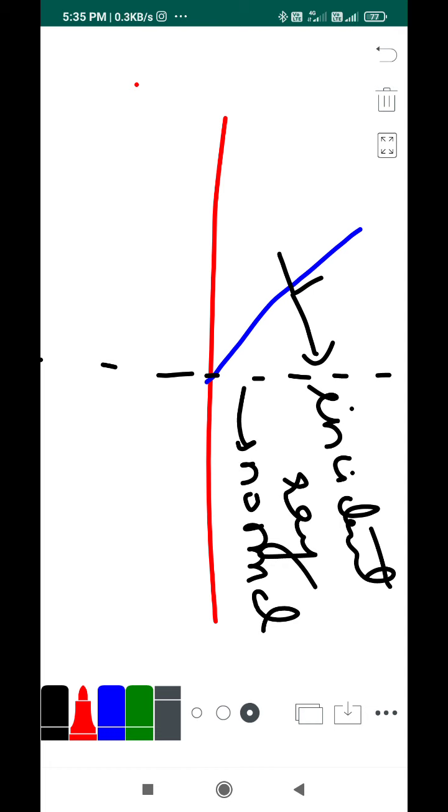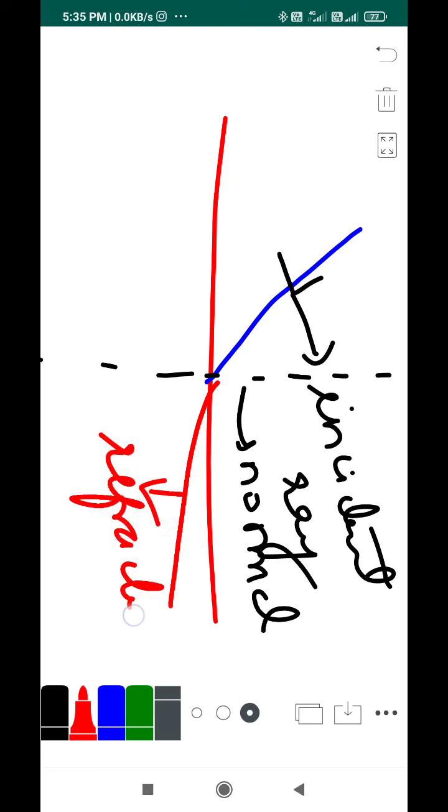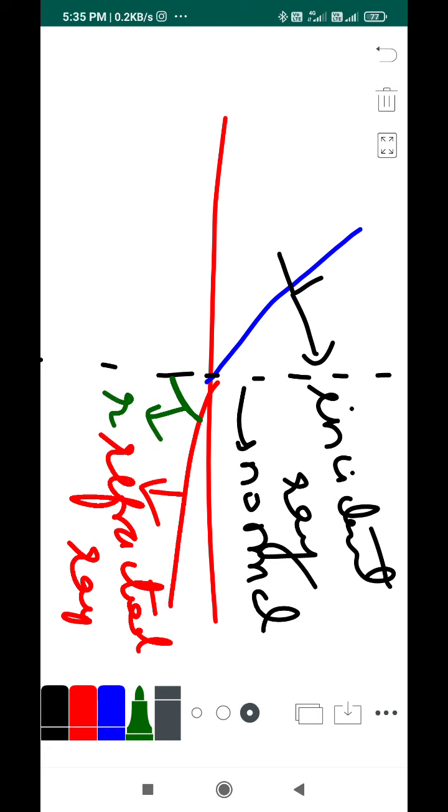The next topic that we are going to see after refraction is, so let's finish it off. We'll have an incident ray, the normal, and the refracted ray or deviated ray. Actually it will be straight. This is not the correct way to draw. It is actually straight but deviated. That's it. This is called the refracted ray or deviated ray. And the angle between this ray and the normal drawn to the refracting surface is called the angle of refraction, right? Angle of refraction. This is the angle of incidence. Those are the parameters that I wish to tell in this case. Fine.